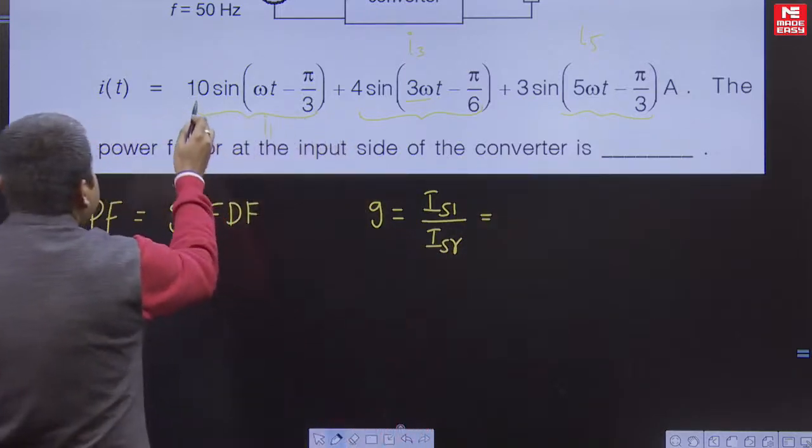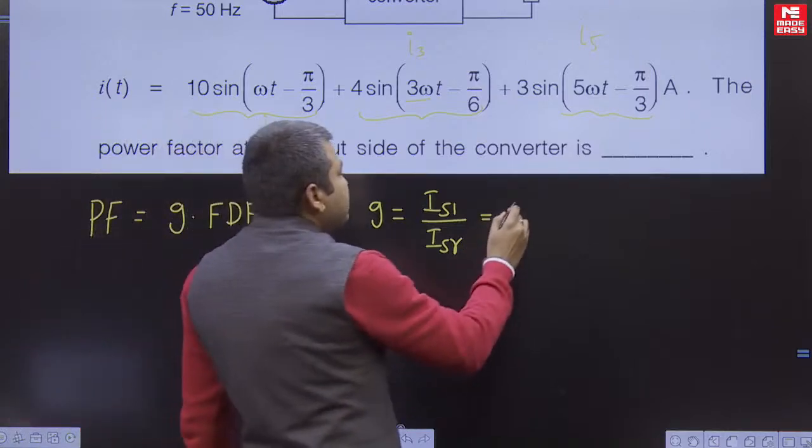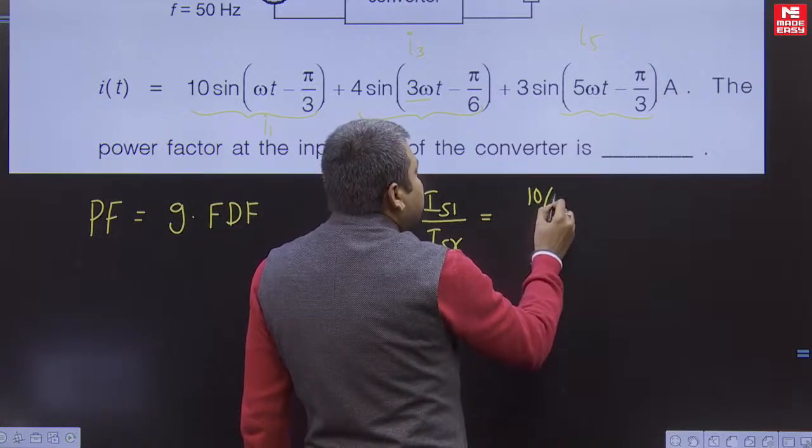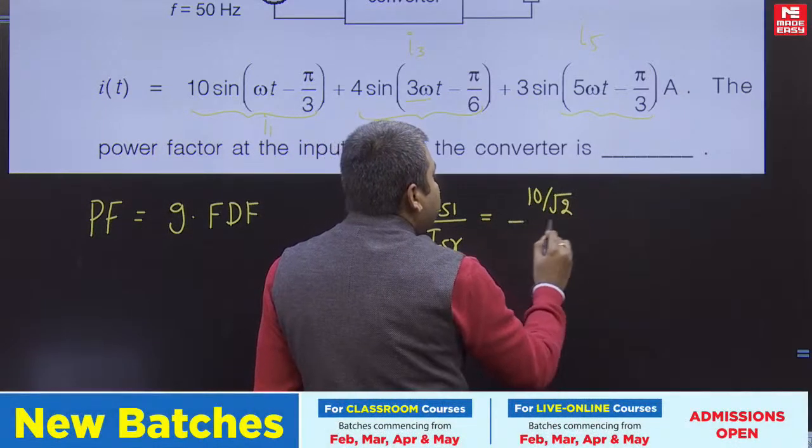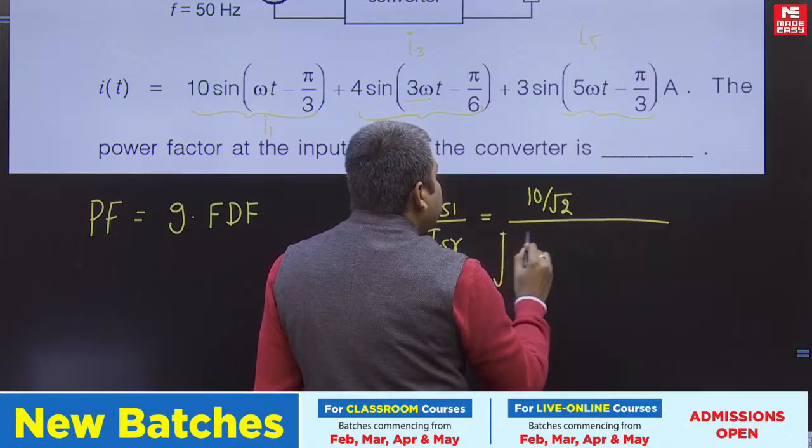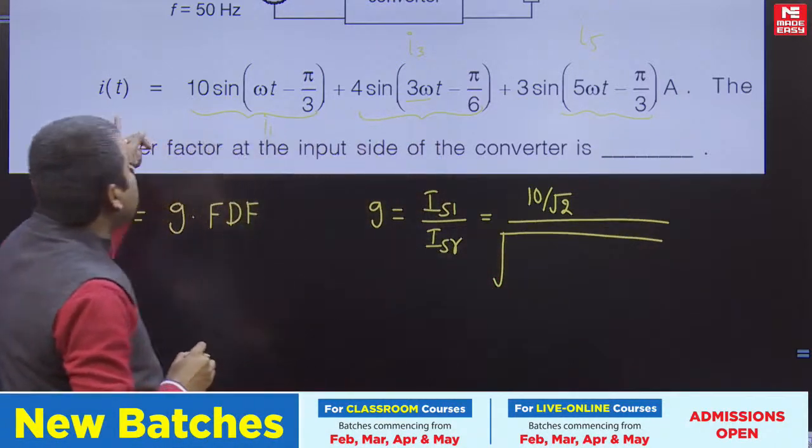Fundamental source current amplitude is 10 amperes, so fundamental RMS is 10 by square root of 2, divided by the RMS value of all the components.